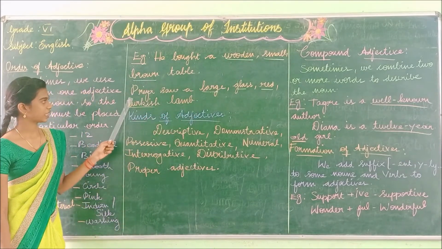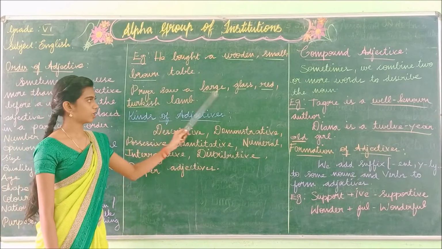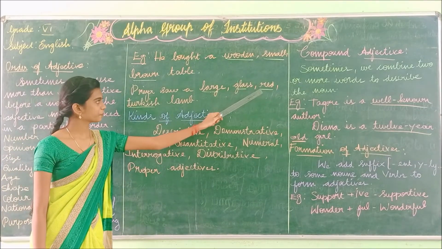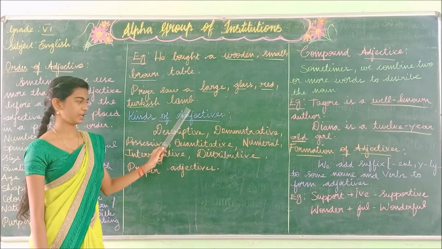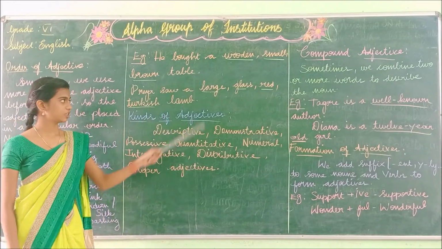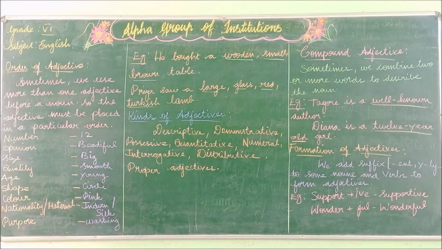Look at the second example. Priya saw a dash lamp. So there are 4 dashes. The first one is large. The large refers to the size, and the glass refers to the opinion of how it is, and the red refers to the color and the Turkish refers to the nationality. So you have to write according to this order.